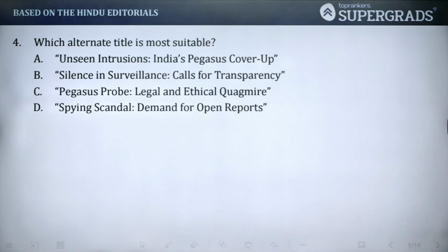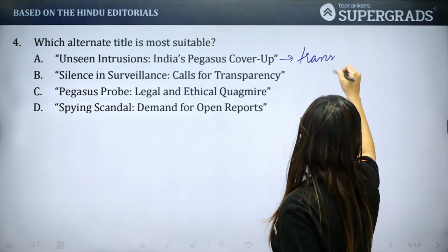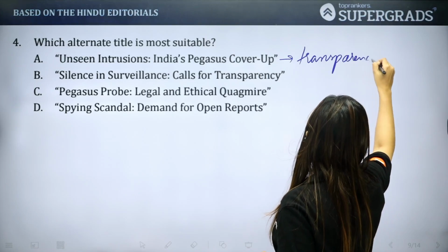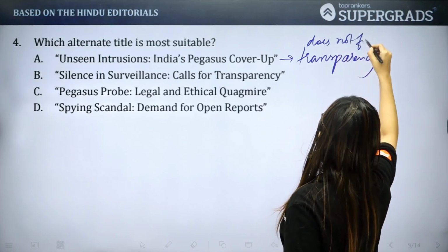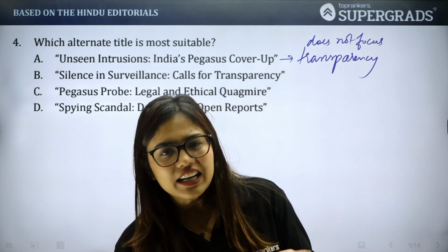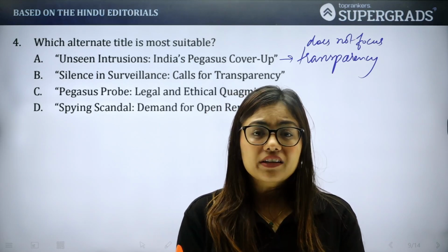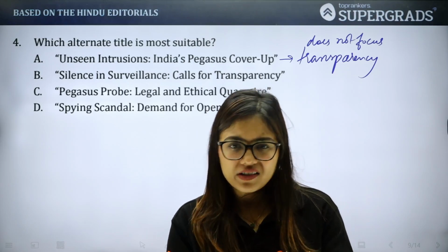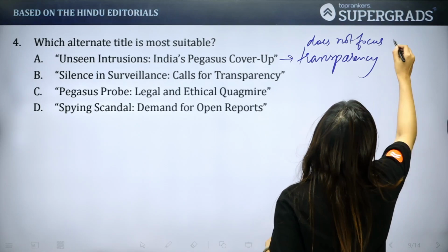Although it does talk about the scandal, but does not really talk about the transparency which we demand from our government. तो आप बोल सकते हो कि आप स्कैंडलाइज करने के लिए ये टाइटल यूज कर सकते हो, where the scandal has been talked about, but the thing is जो की थीम है इस पूरे पैसेज की, जिसमें हम बार बार बोल रहे हैं कि we need transparency, we need accountability, उसकी बात यहाँ पे नहीं होती है.